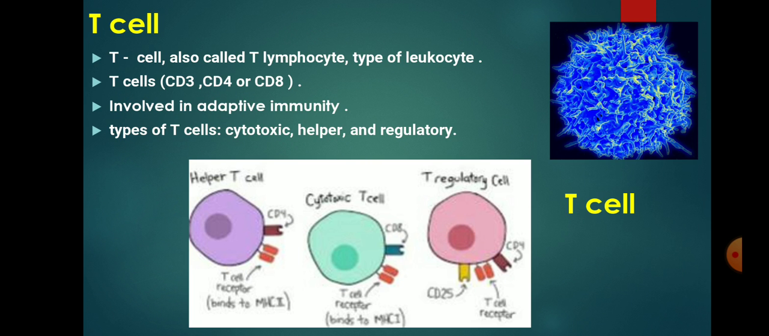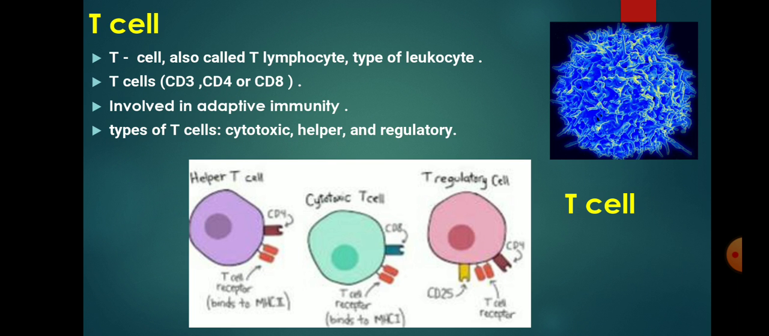Next slide is T cell. T cell, also known as T lymphocyte, is a type of leukocyte. T cell markers are CD3, CD4 and CD8, and it is also involved in adaptive immunity. There are types of T cell, that is cytotoxic T cell, helper T cell and regulatory T cell.